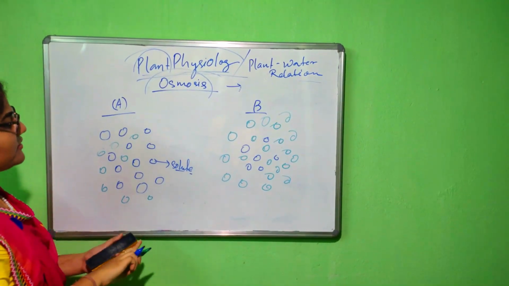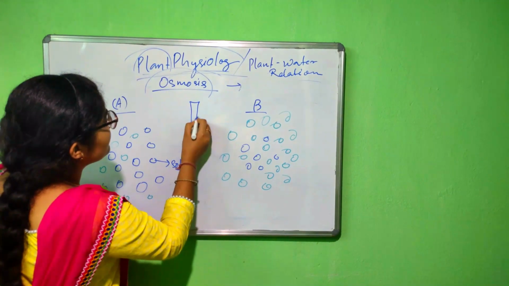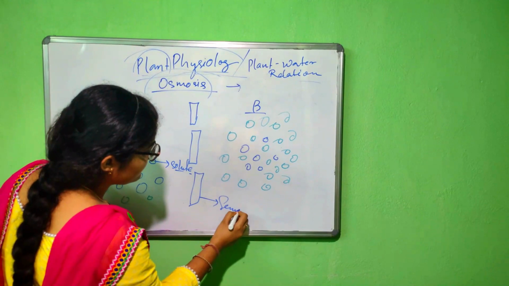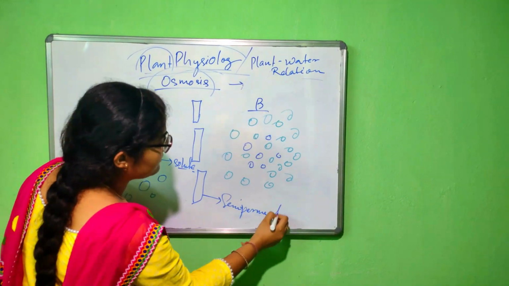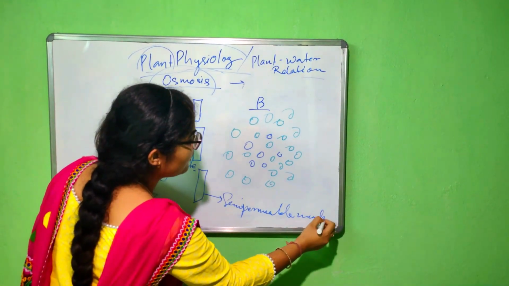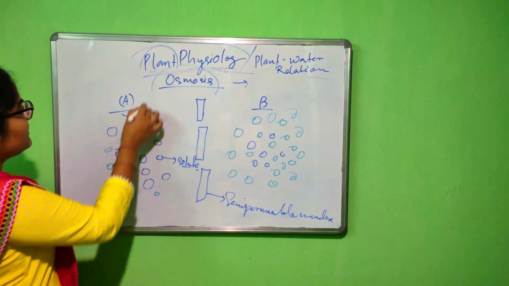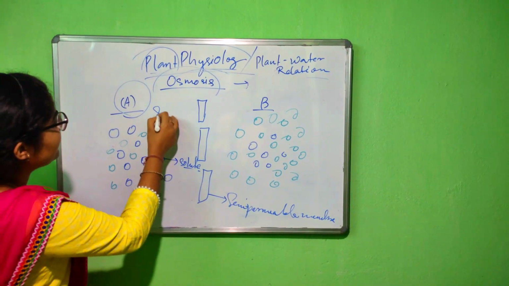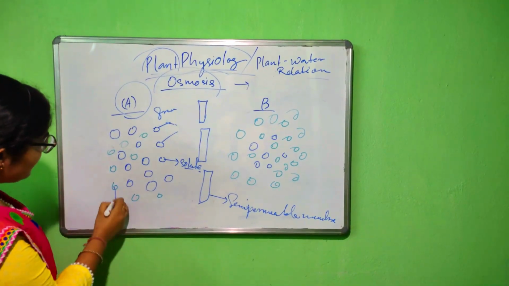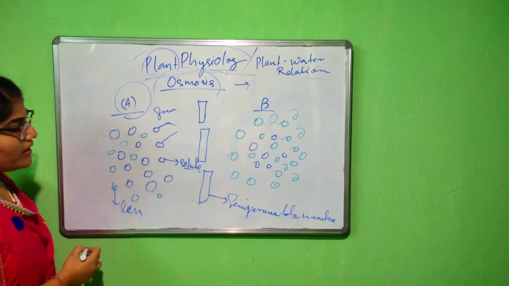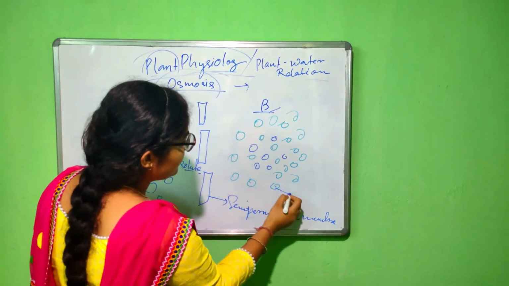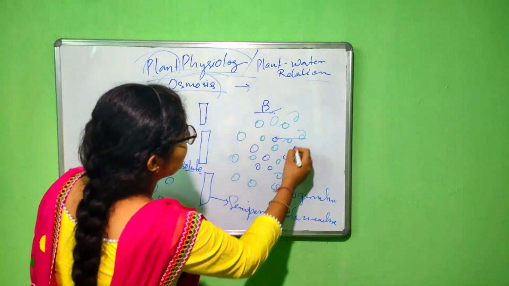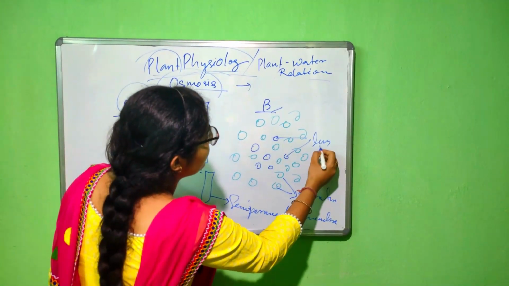In the middle of the two regions, I add the semi-permeable membrane. This is the semi-permeable membrane. Okay. So see, in the region of A, the solute particles are greater in number, whereas the solvent particles are fewer. Whereas in case of B, the solvent particles are greater in number and the solute particles are fewer.